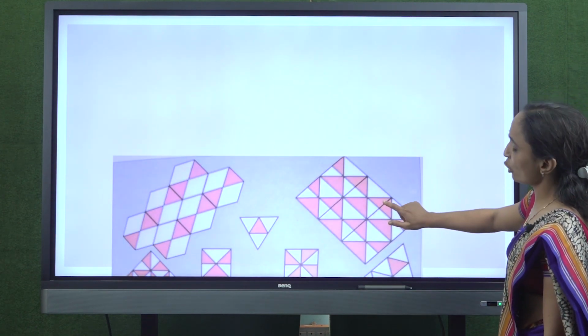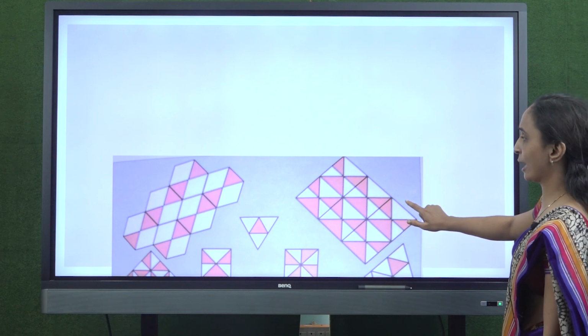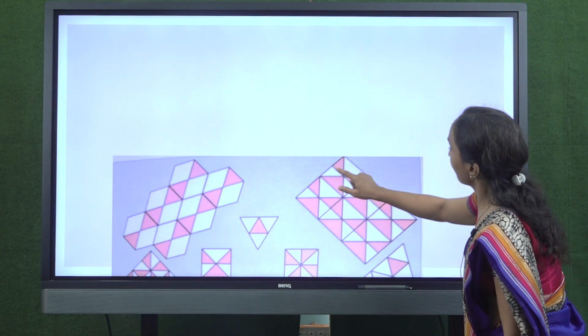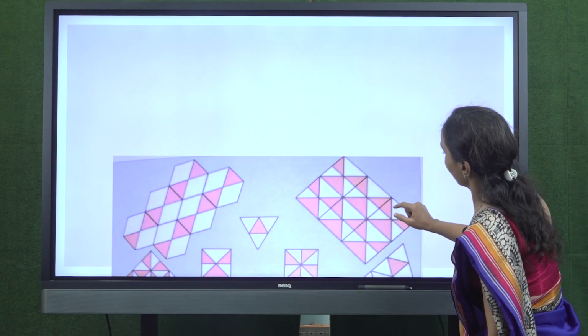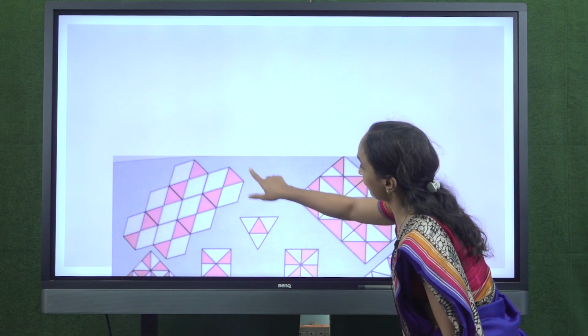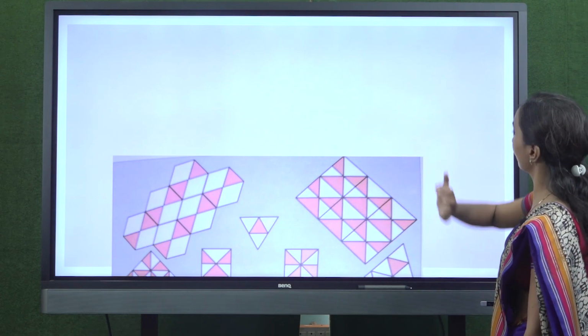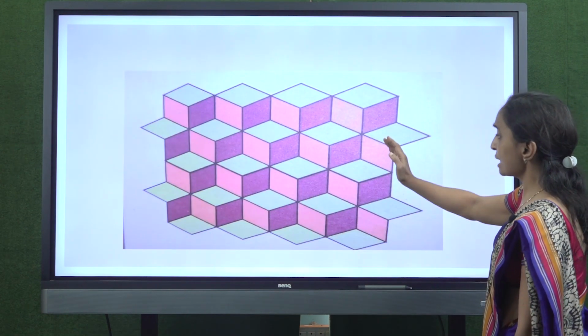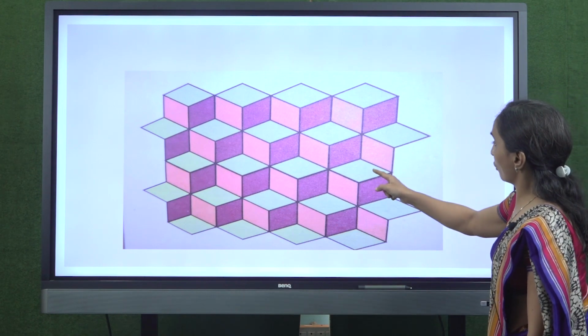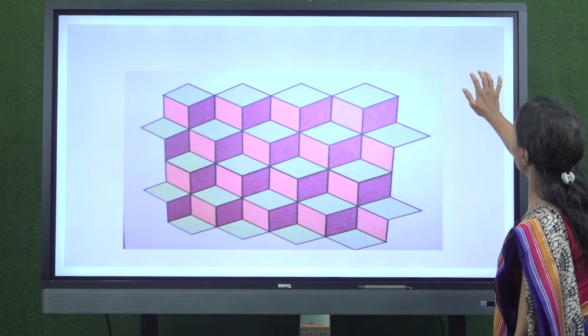This is also a picture of tile in which you can see triangle, then square, rectangle, so many shapes. Here you can see hexagon also. This is also a picture of tile in which you can see rhombus and rectangle.